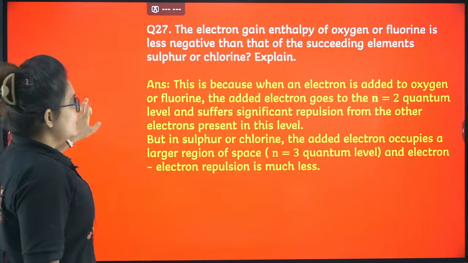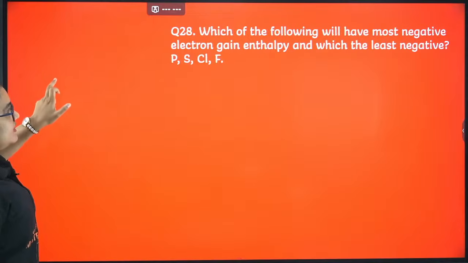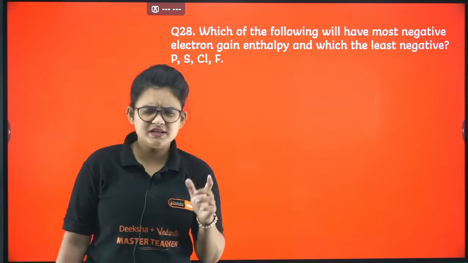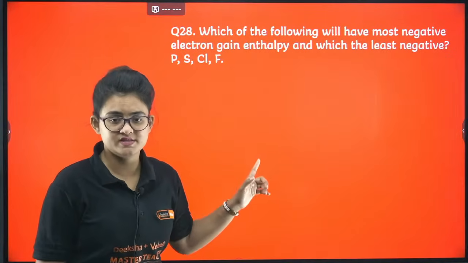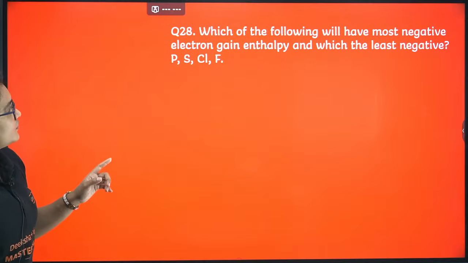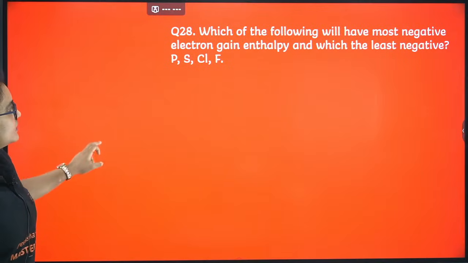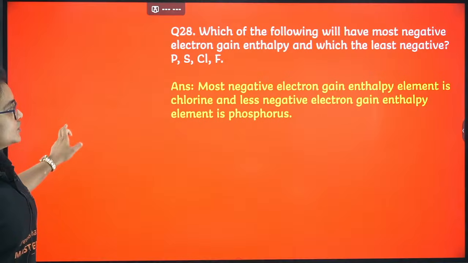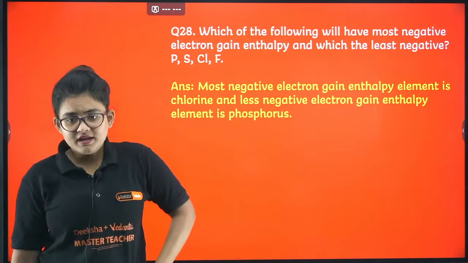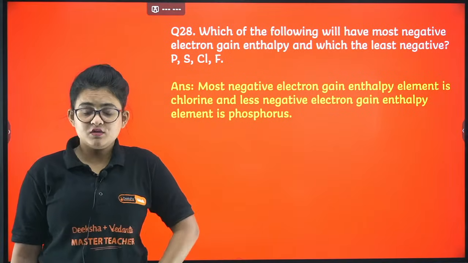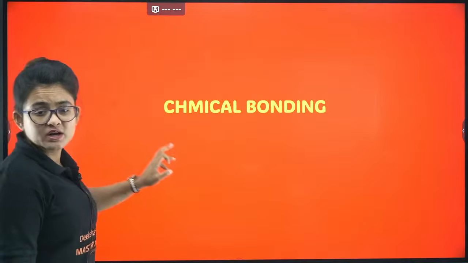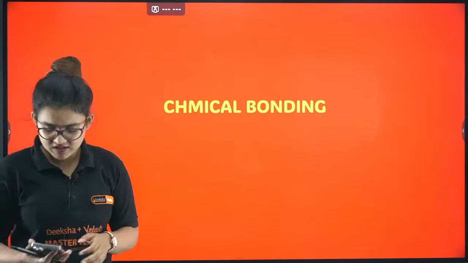Let's proceed. This question is also important; it was probably given in the model paper in the form of an MCQ. Which of the following will have the most negative electron gain enthalpy and the least negative? The most negative is definitely chlorine, and the less negative is going to be phosphorus. Okay, here we are going to start the next chapter, chemical bonding.